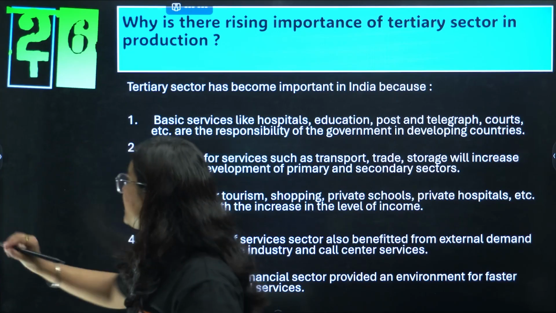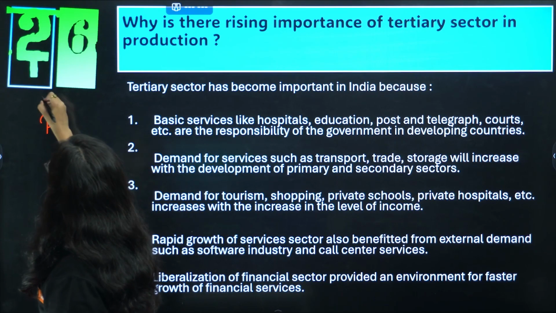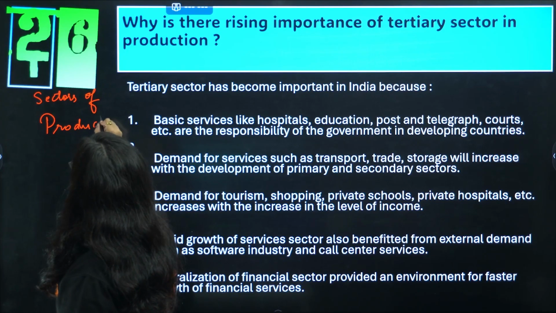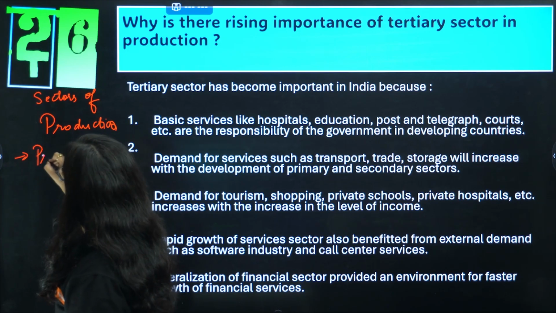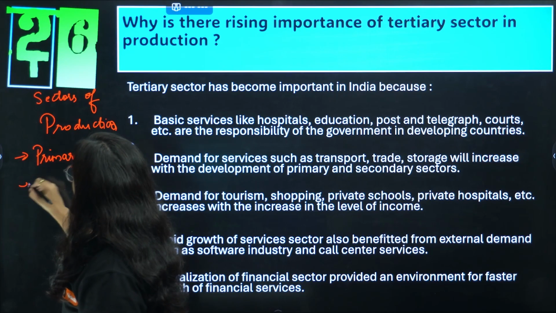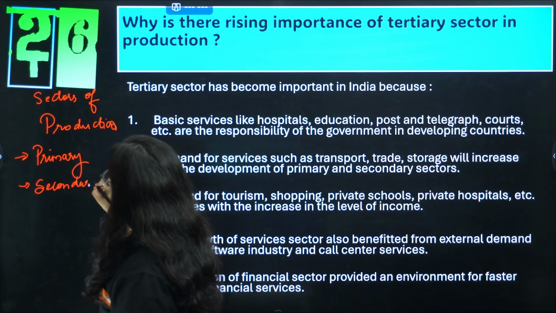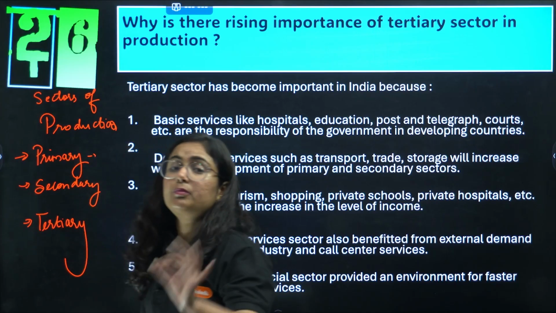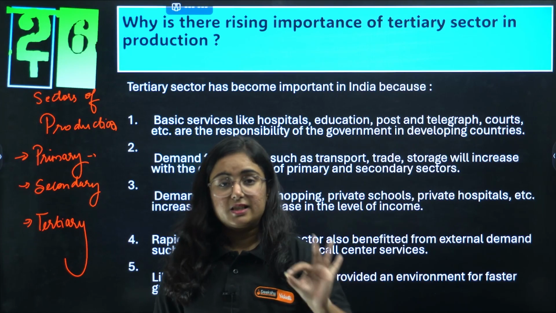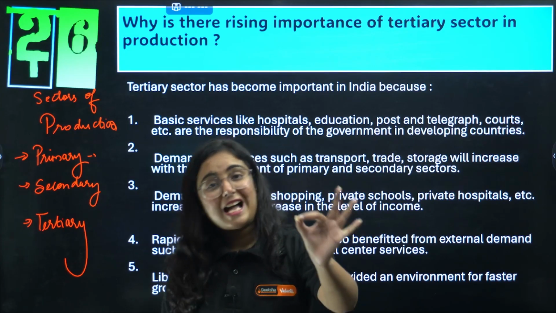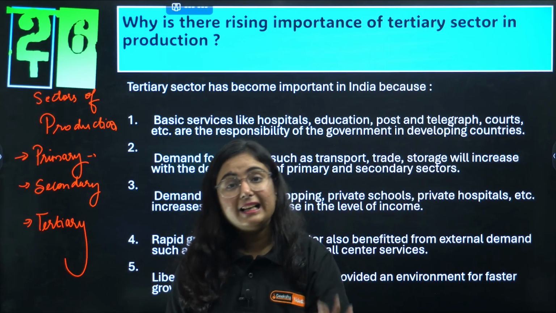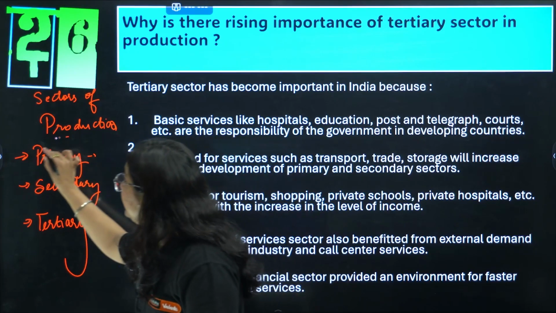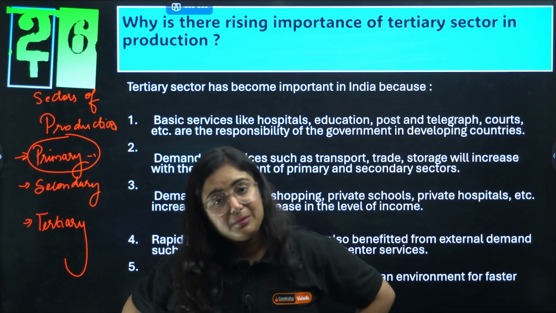So basically there are some sectors of production in the Indian economy. The 3 sectors are the primary sector, the secondary sector, and then the tertiary sector. The primary sector deals with the production from natural resources. For example, in agriculture we are using land, water. All the raw material here comes from nature. This is considered as a primary sector.